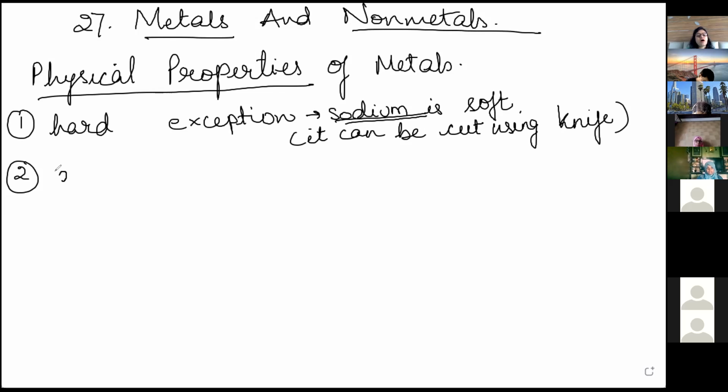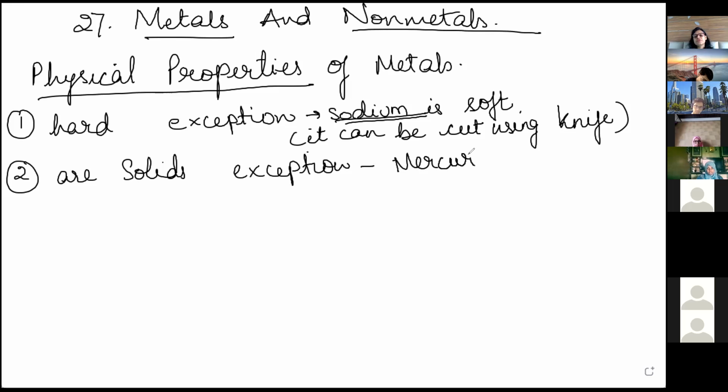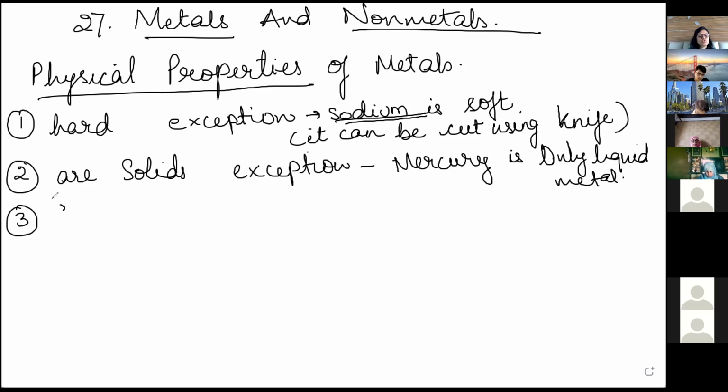Most of the metals are solids. Now here also an exception is there. Which metal is liquid? Tell me. Mercury. Yes, mercury. Exception: mercury is the only liquid metal. Okay, hard, solids. Then I told metals are sonorous.